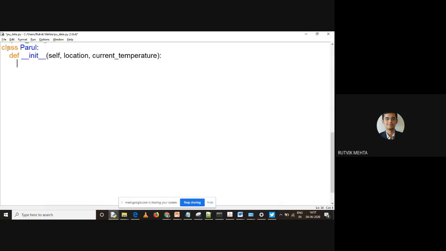So we have created these two data. Let me make it in a different way. I'll call it self.log instead of self.location, and this is absolutely allowed in Python. And I can make self.temp, which is nothing but my current temperature. So I've created two things which are going to be common in all the child classes.